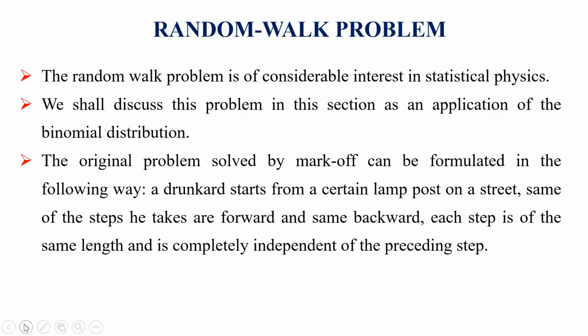Means one drunkard has a certain length to travel. This length starts from the lamp post on a street. Some steps are traveled forward and some steps backward. Each step is of some length but is completely independent of the preceding step. This problem was formulated first by Markov.